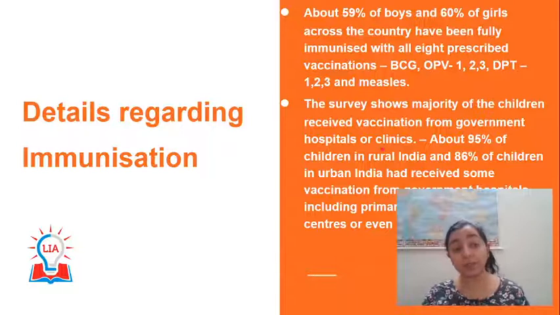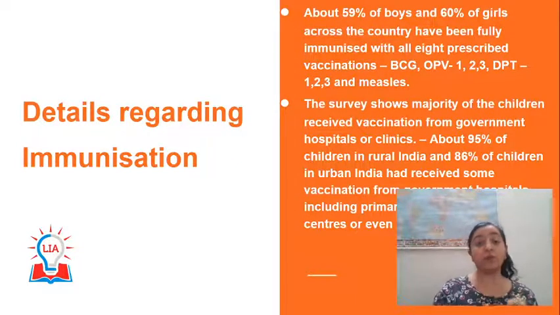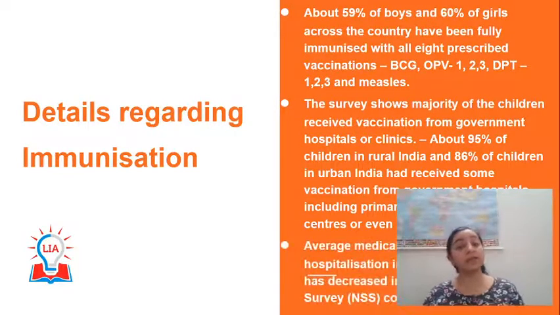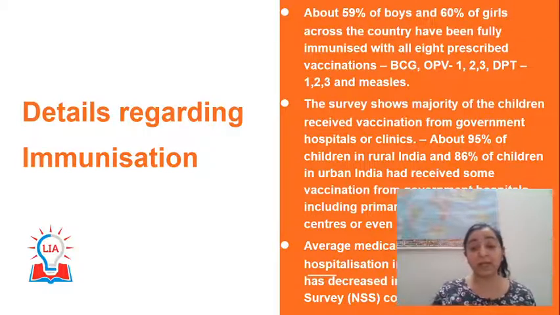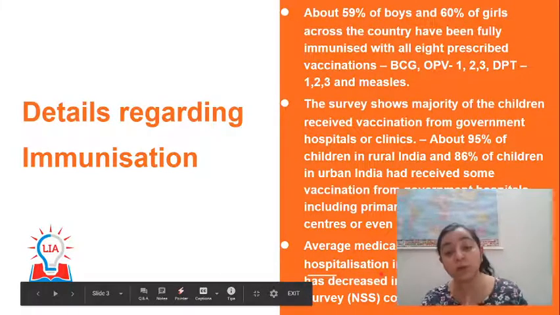This also highlights the efforts made by the government, as most of the vaccination is made available to children in government hospitals. So that seems good for the government effort in terms of immunization. Another thing the report talks about is that the medical expenditure on hospitalization has also decreased.